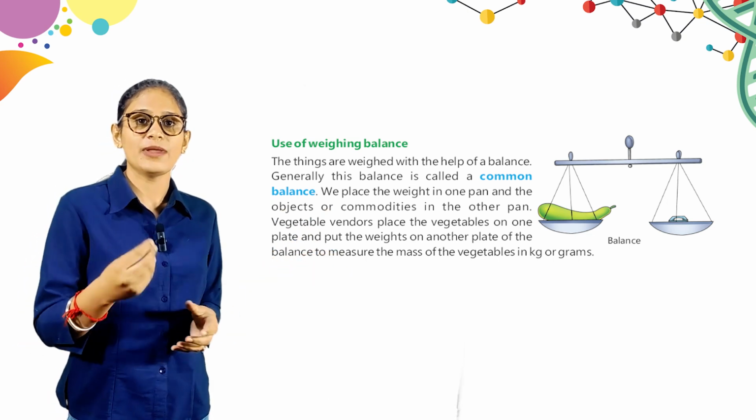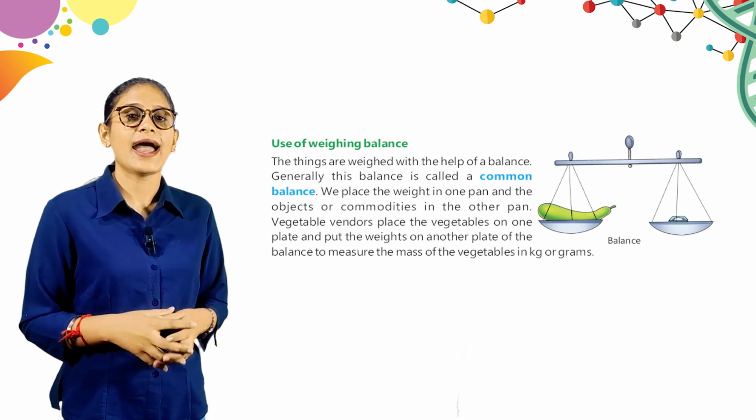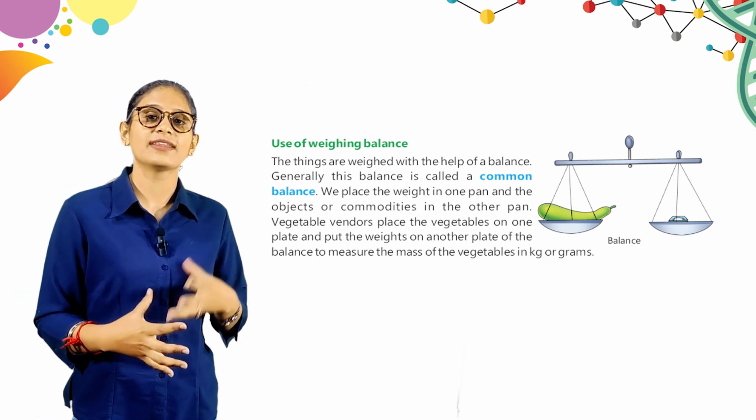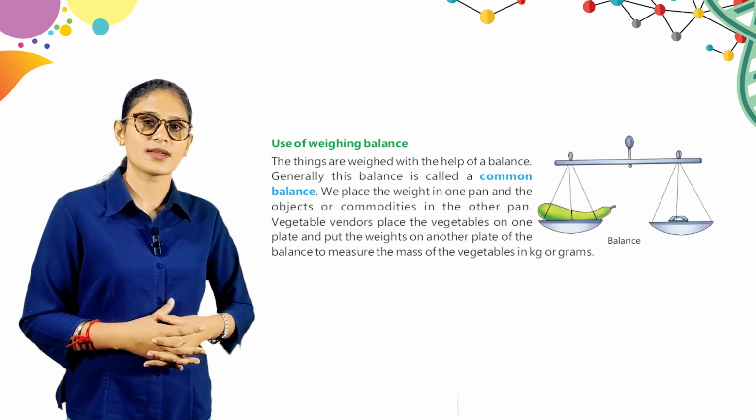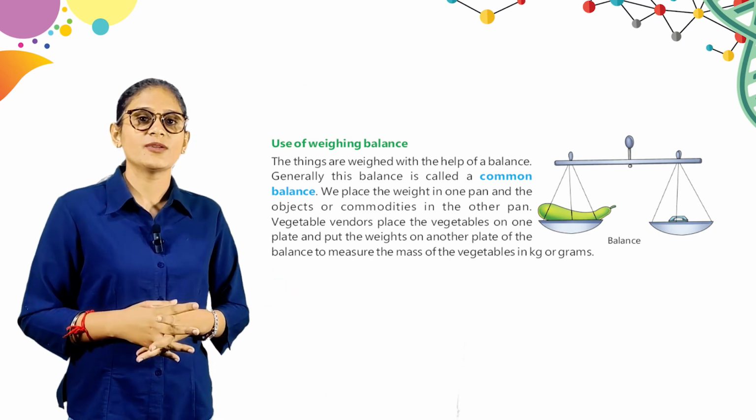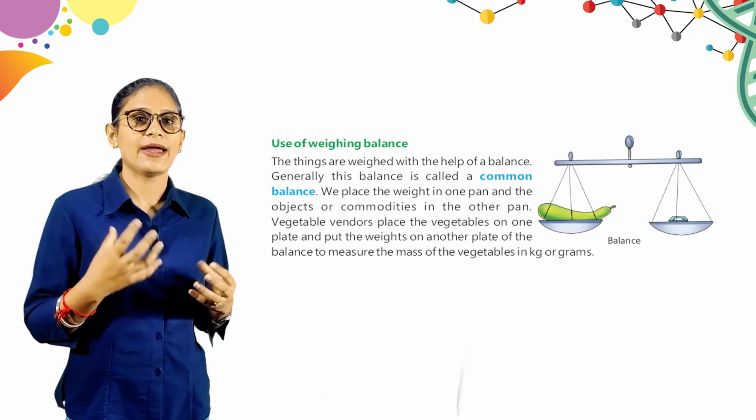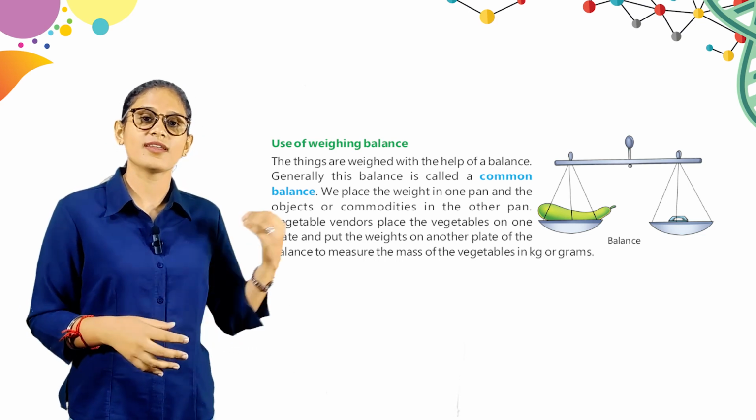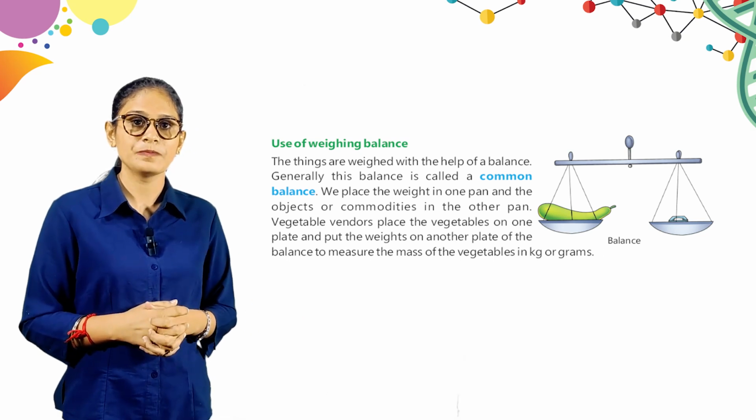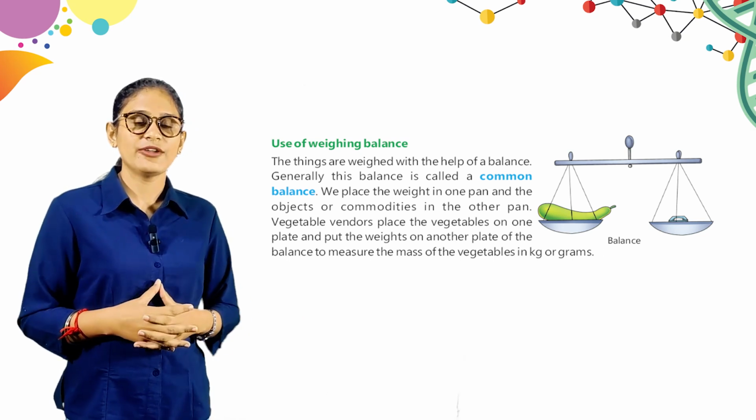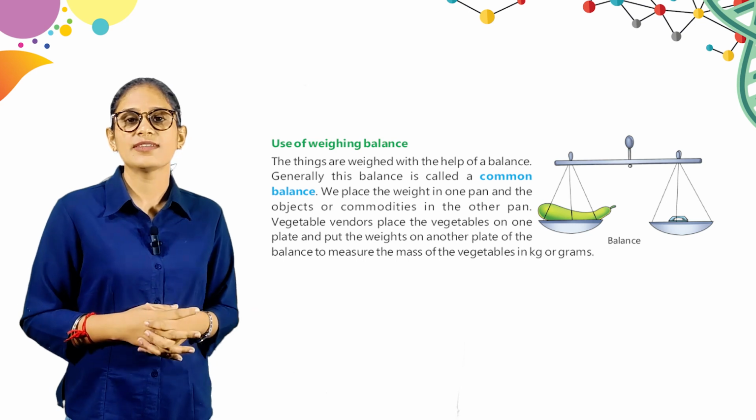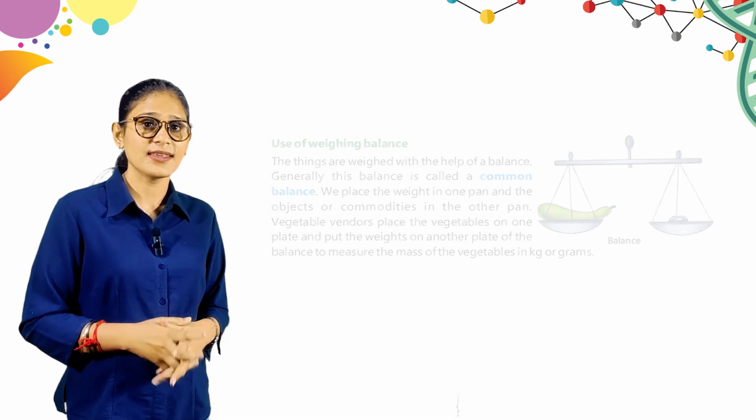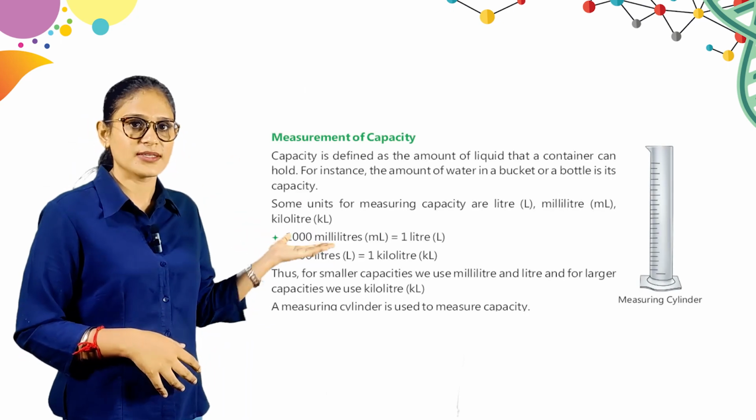Here we place the weight in one pan and objects or commodities in another pan. हम एक pan में क्या करते हैं? Weight रखते हैं. दूसरे pan में objects रखते हैं. A vegetable vendor places the vegetables on one plate and puts the weight on another plate. जो vendors होते हैं वो एक side vegetable रखते हैं, दूसरी side weight रखते हैं. The balance measures the mass of the vegetables in kilograms and grams.